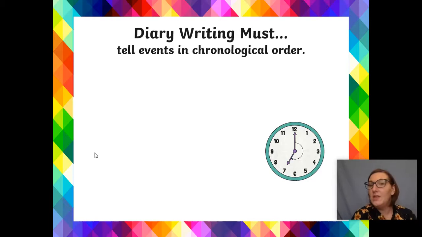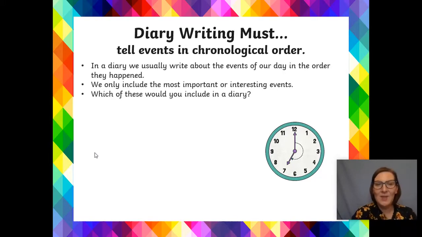Okay, another diary must: a diary must tell the events in chronological order. That means they must have what happened in the right order. So, for example, you wouldn't say, I woke up at 7 o'clock. I then had my tea at 10 o'clock. I went out for a walk at 2 o'clock. I then went to bed at 9 o'clock. You wouldn't have those events in the incorrect order. You would put them in the correct order, and that means in chronological order, so, as the events happened.